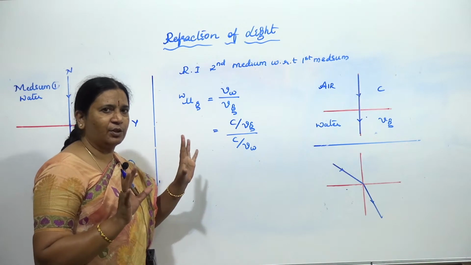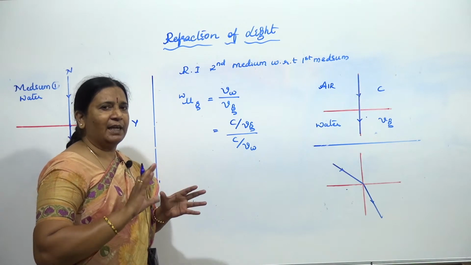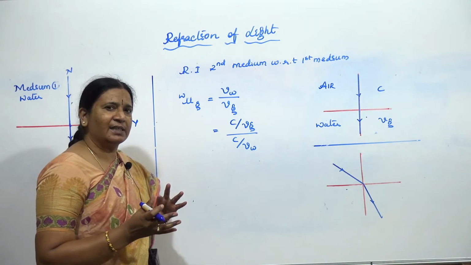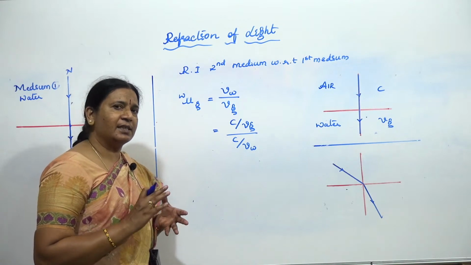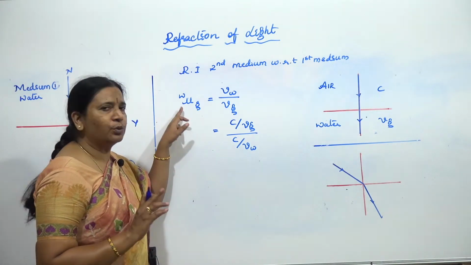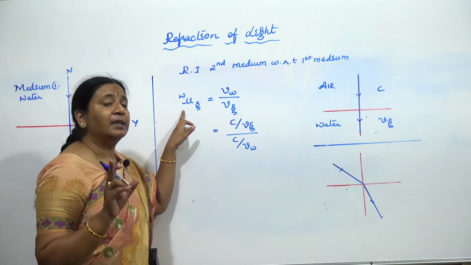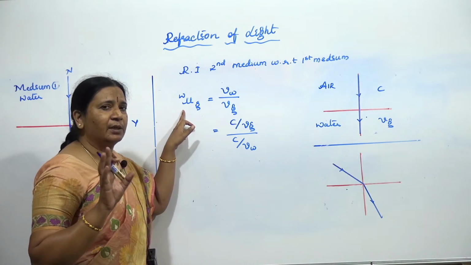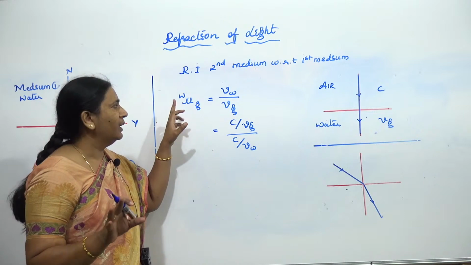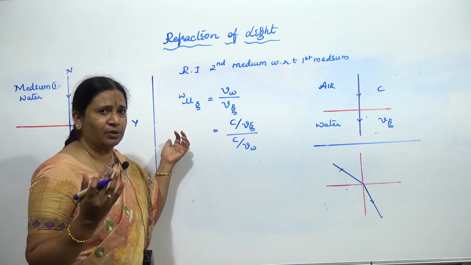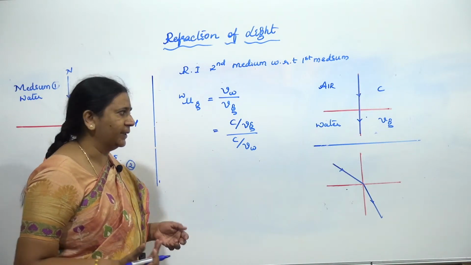Because I said they are not equal, they will be different. If light travels from glass to water it is different; at the same angle, water to glass is different. So it depends only on the pair of media and from which medium to which medium the ray is traveling. And of course, it depends on temperature and all those things, which we can learn later.